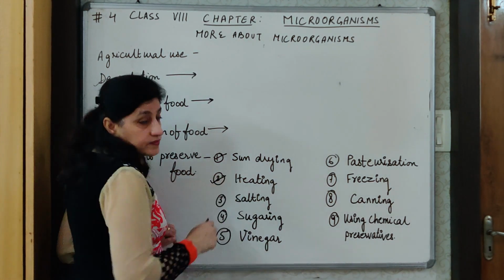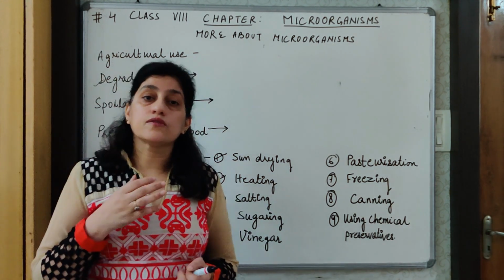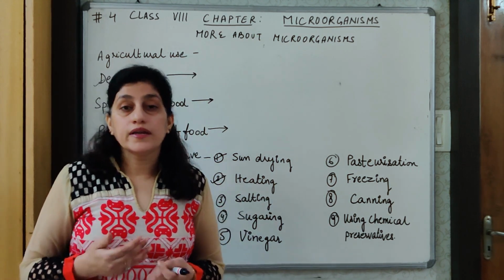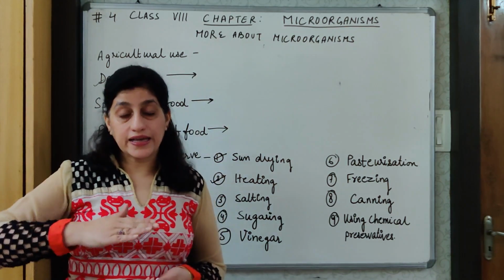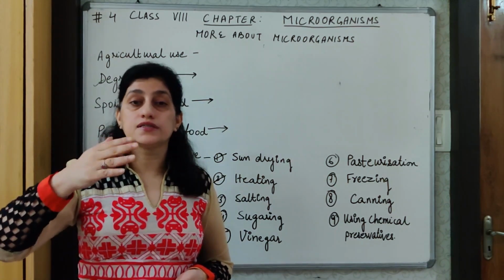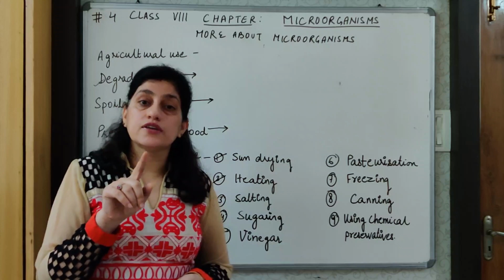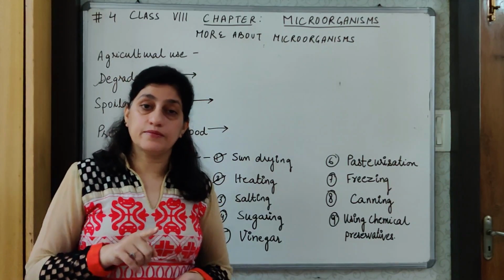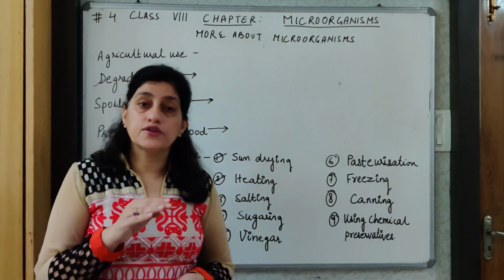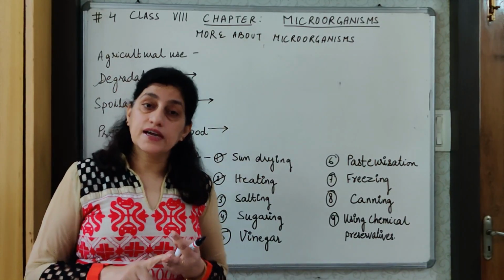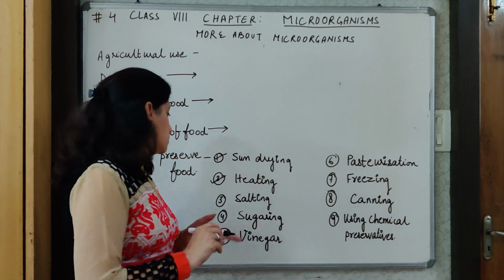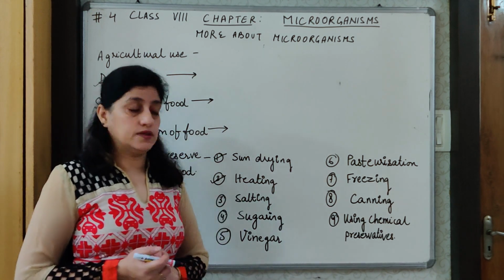Then heating. Cook. When we boil something, boiling tends to increase the life of the food because as the temperature of the food increases, microorganisms cannot survive at higher temperatures. Therefore, they begin to die and the food is preserved. So, boiling, heating at very high temperatures is also a method of preserving the food.